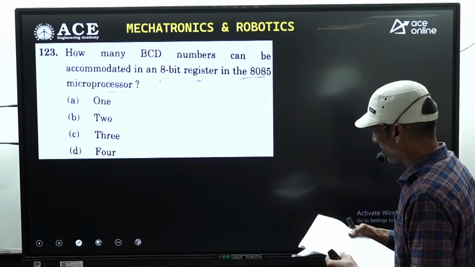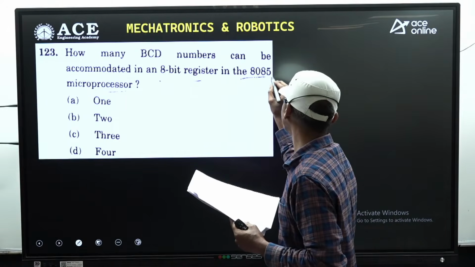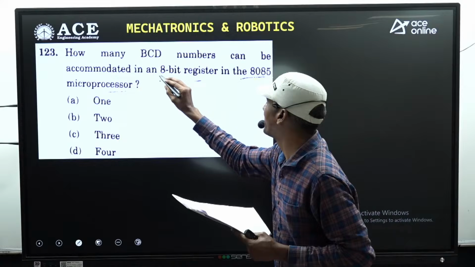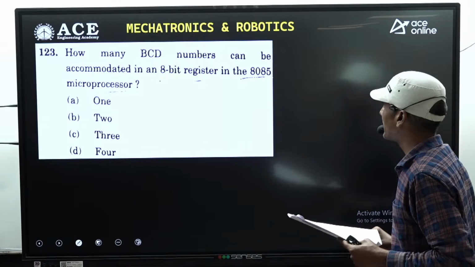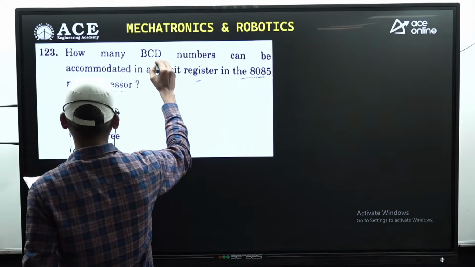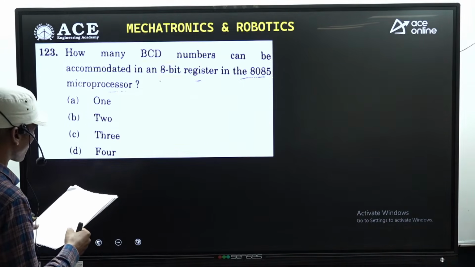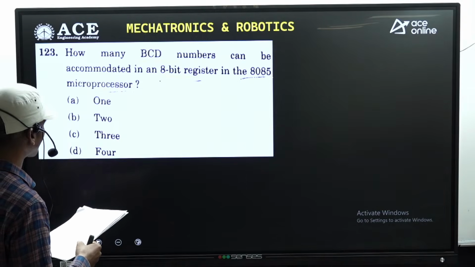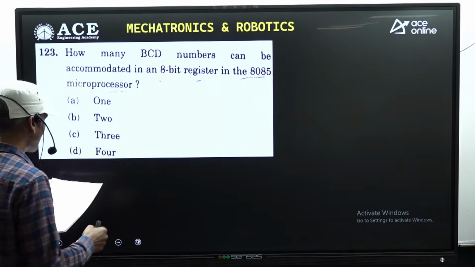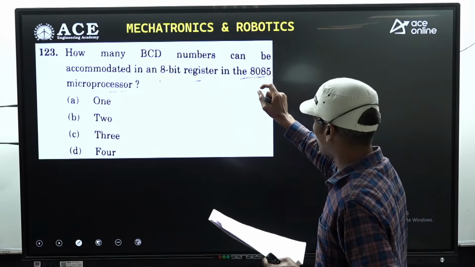So here 8085 represents an 8-bit register. It can hold 8 bits only. BCD is nothing but binary coded decimal, as we already know. So in these 8 bits you can store 2 digits, which means each binary coded decimal digit can be stored in 4 bits.